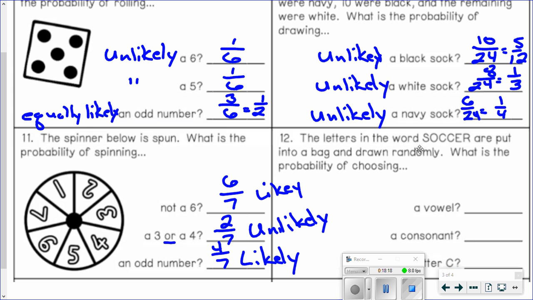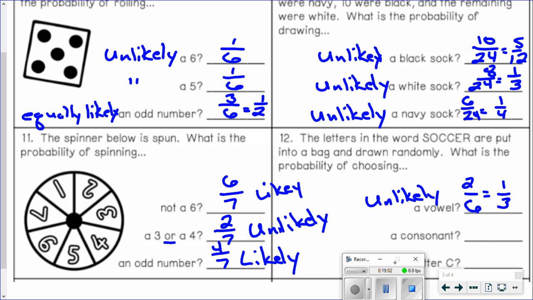Right? The letters in the word soccer are put into a bag. So just think about it like you have tiles with letters on them. So you have a tile with an S, an O, a C, C, E, O. Right? They are put in a bag and drawn randomly. What is the probability of choosing a vowel? All right, so first of all, how many tiles are there? There's 1, 2, 3, 4, 5, 6 letters. How many of the letters are vowels? A, E, I, O, and U. There are 2, O and E, and that simplifies to 1/3. So that's less than a half, so that would be unlikely.